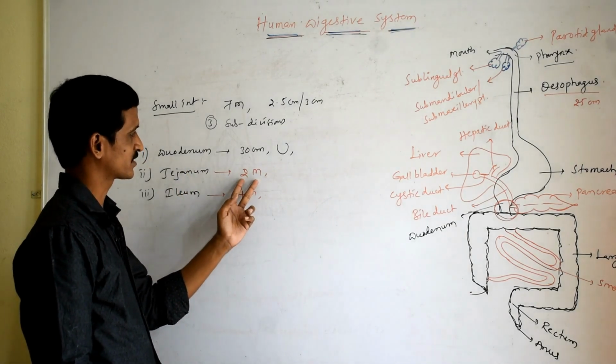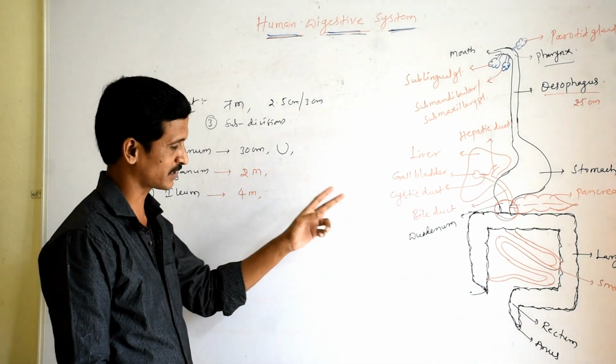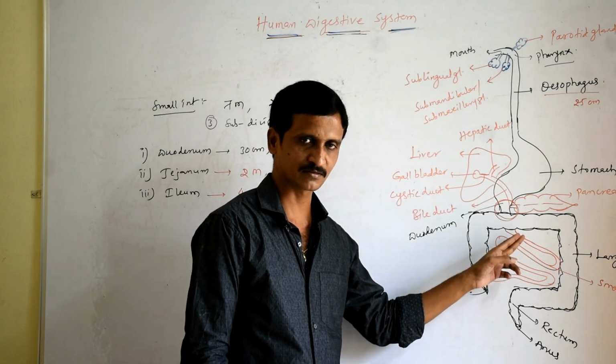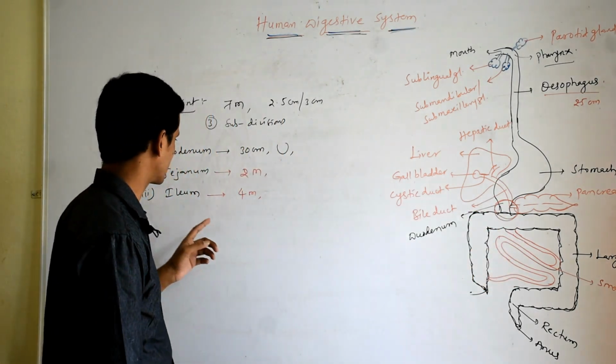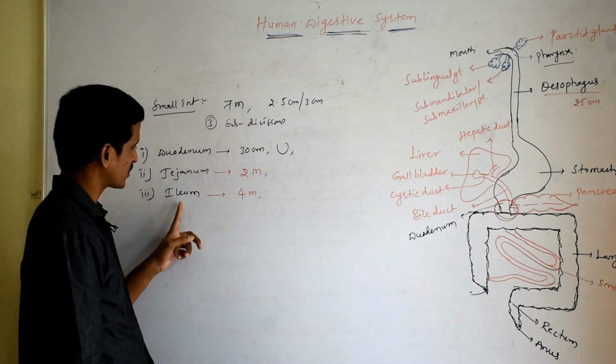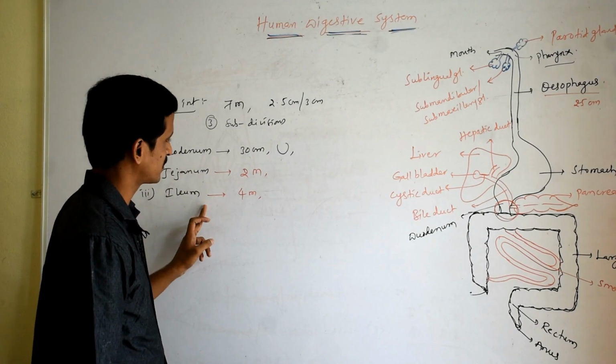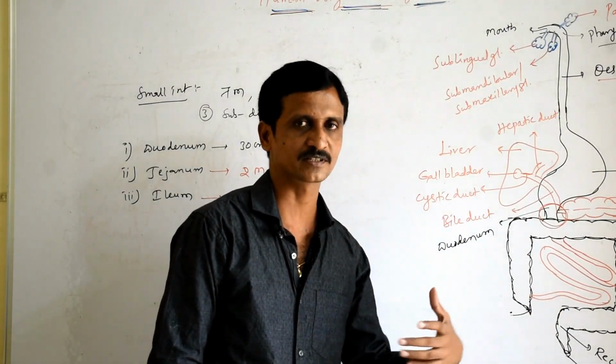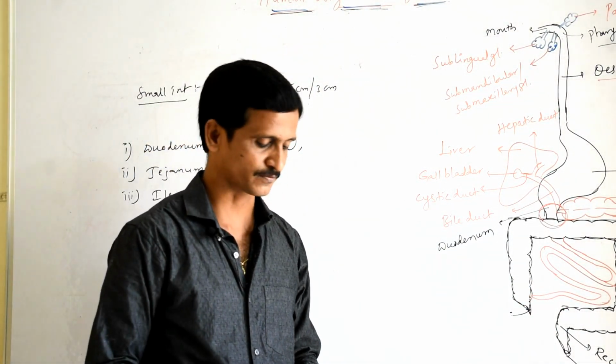Jejunum, 2 meters in length, is the middle part, which possesses maximum digestive glands, and maximum digestion occurs here. Ileum is the last part, 4 meters in length, which possesses villi that help in absorption of the digested food.